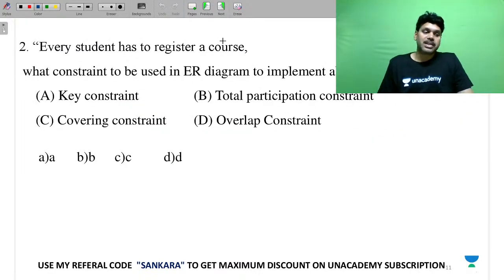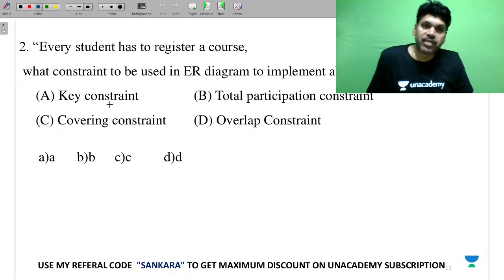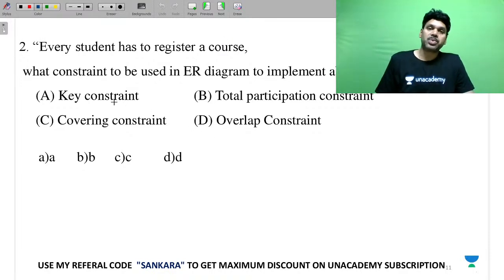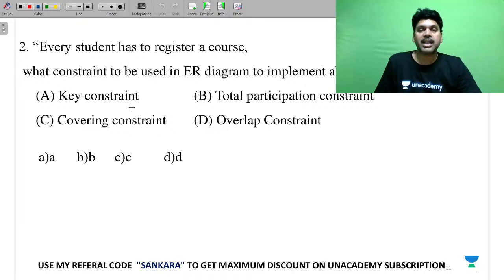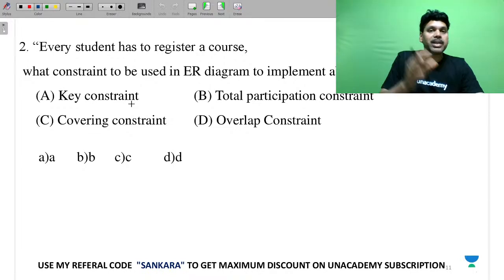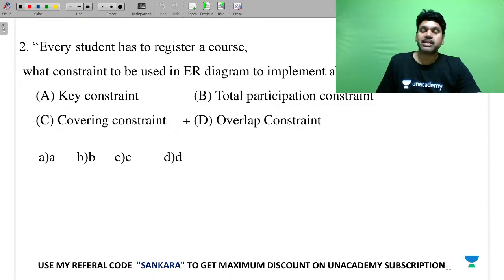Now the second question is like this. Every student has to register a course. So what is the constraint to be used in ER diagram to implement the above requirement? Compulsion. Every student has to register a course. When you say compulsion like this, must register, every student must register for course.